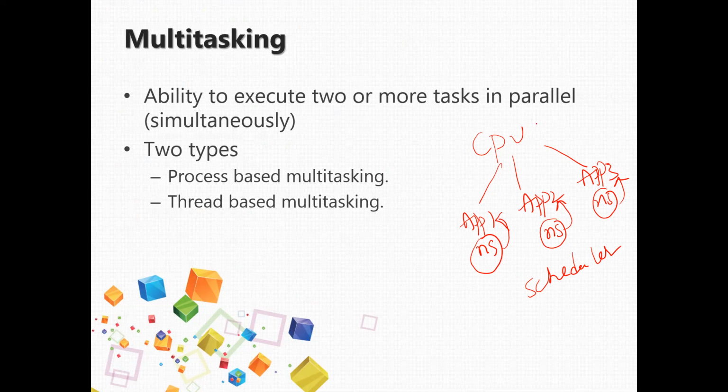In that way, our processors are doing multitasking. Multitasking is achieved in that way. But this multitasking is again of two kinds: process based and thread based. Hope you are aware what is meant by a process. If a program is running, then it is called a process. A program in execution is a process.